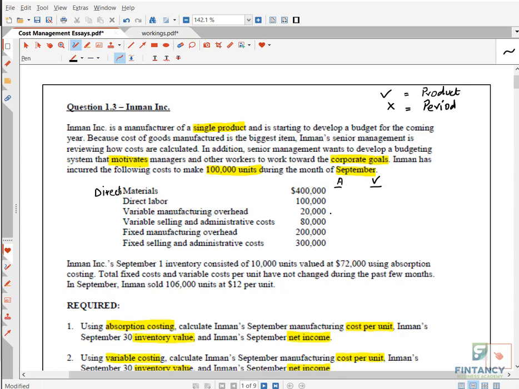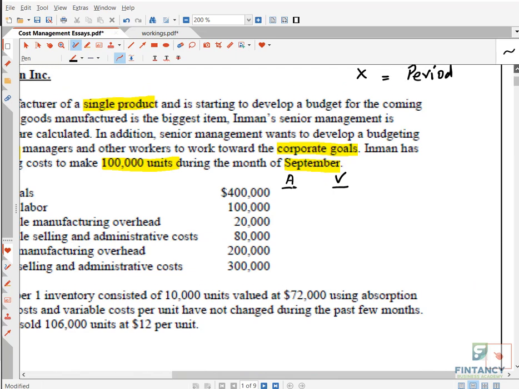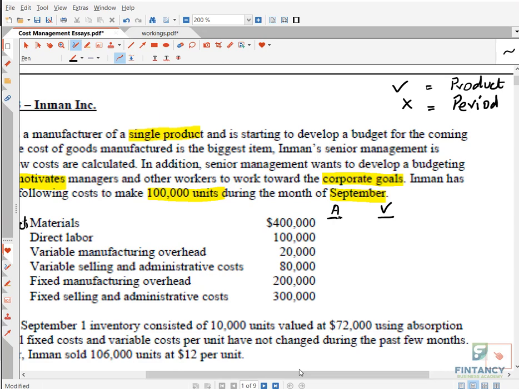Okay, let us see. Remember material, is that product cost or period cost? Can anyone tell me in the chat box quickly? Very nice. People are saying material is product cost. So I'm making a tick here. This is V for variable, this is tick. So both of them consider material as a product cost.